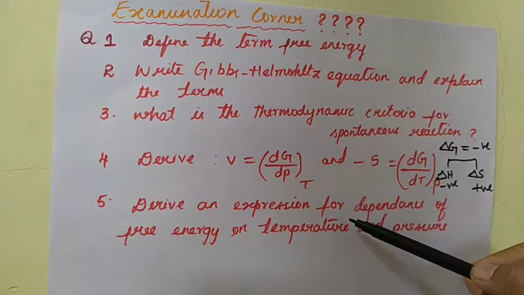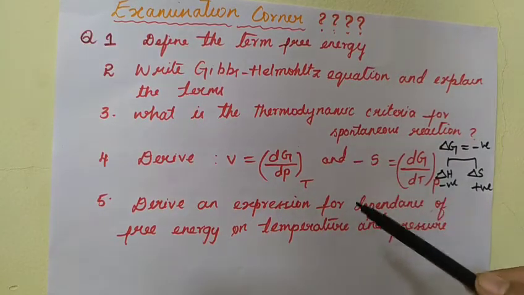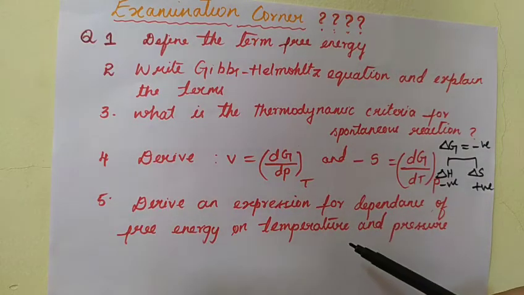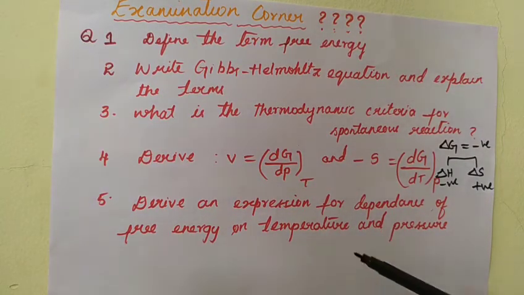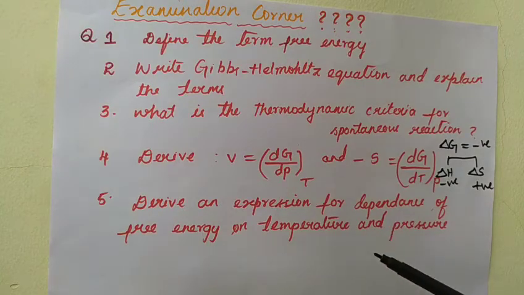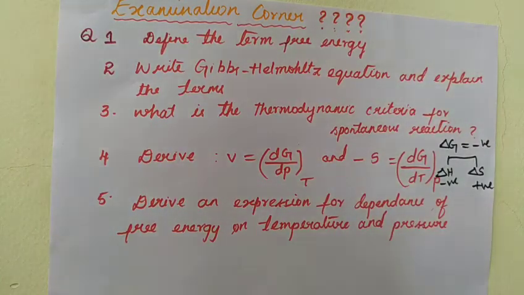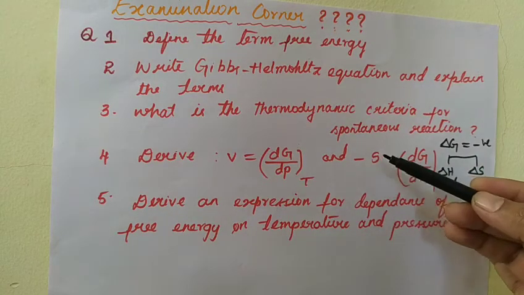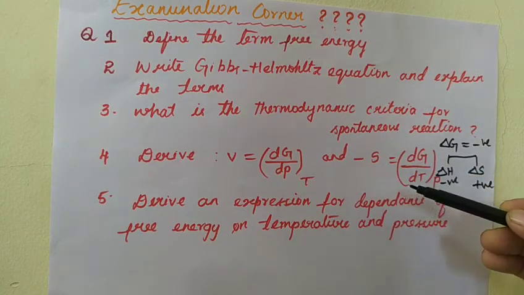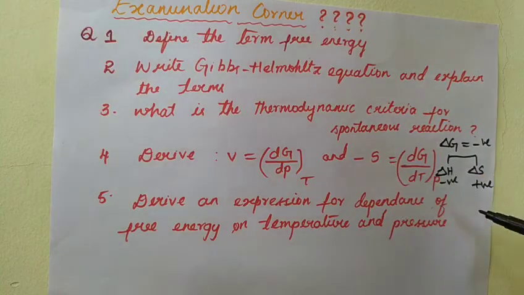Again the same question is repeated the other way around, so you have to derive the expression up to 6 and 7. If they specifically ask about the ideal gas, then we have to go to the last part, that is part C. For these two questions, you need to derive up to equation number 6 and 7. These two questions will be asked as 5 marks questions.